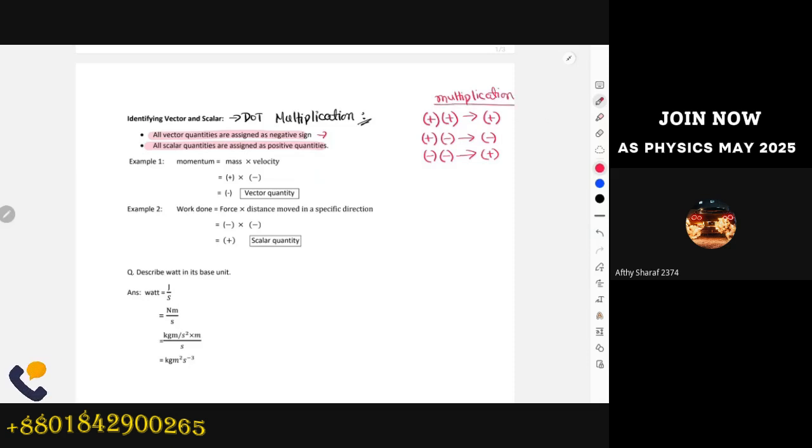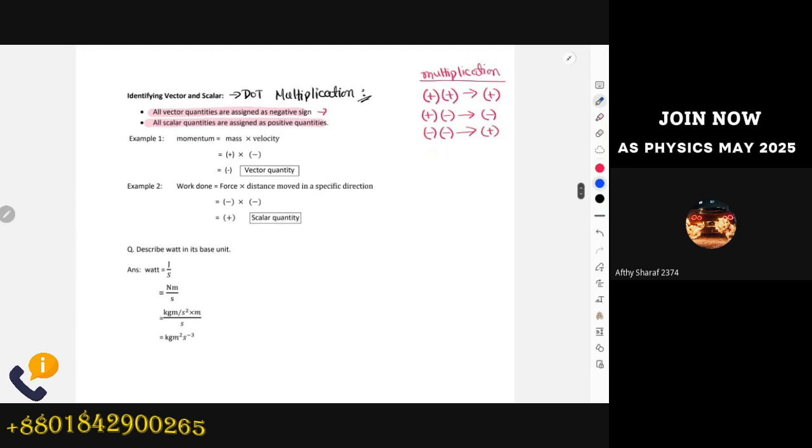One minute. I think Sanuthi missed it. I'll just repeat it one time. Okay. For carrying out the dot multiplication, we have to understand these three basic algebra rules. Plus plus gives you positive, plus minus gives you negative, and minus minus gives you positive.